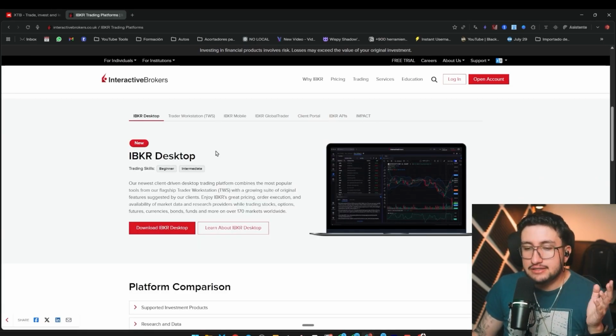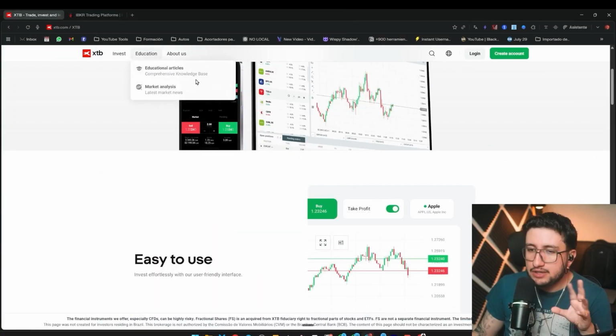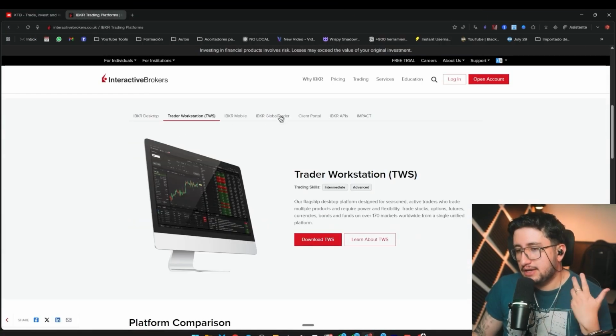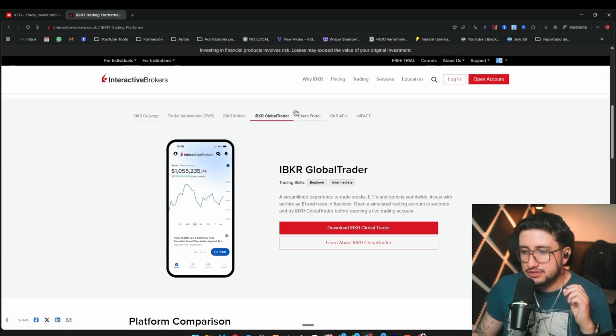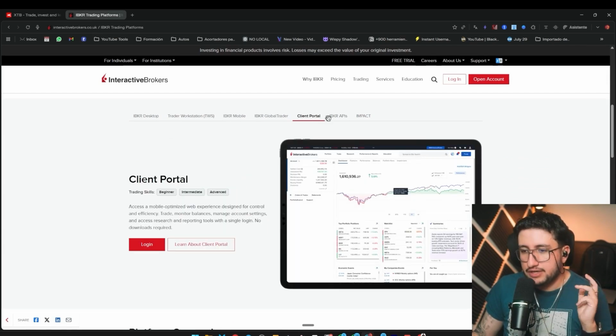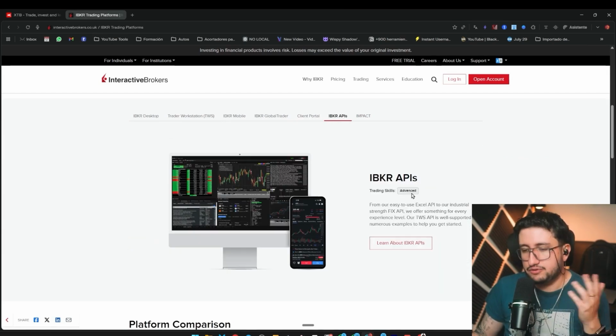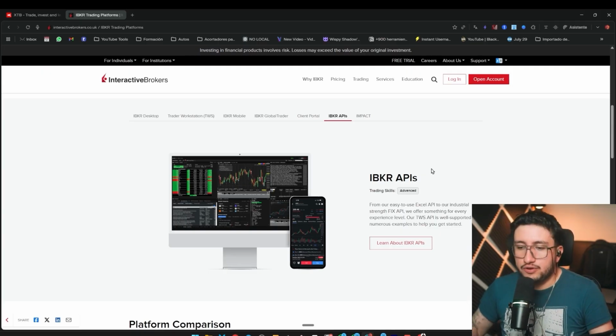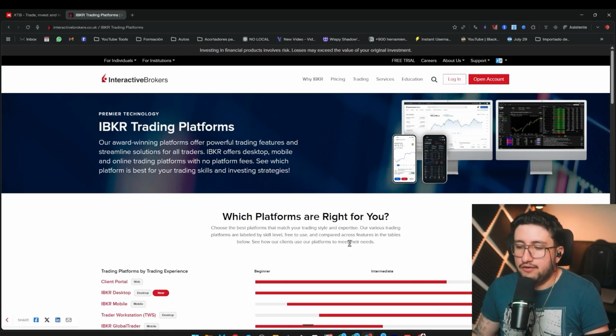Well, for beginners, let's say both platforms are pretty much on par. They're easy to understand. However, for advanced users, well, Interactive Brokers offers many more options, as we see here, which are these ones over here, including APIs, which, for those who know, obviously this gives access to many very advanced options for instrumentation, even artificial intelligences, to be able to use them on this platform. But anyway, that's another topic we can cover in another video.